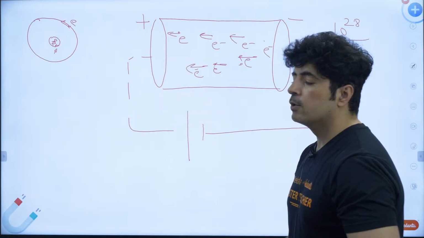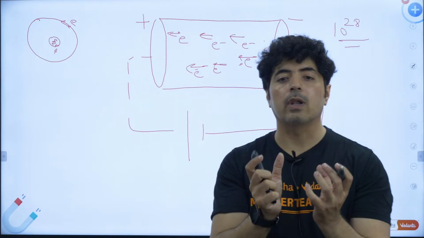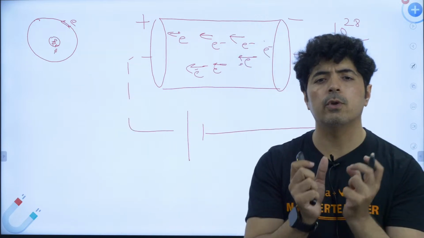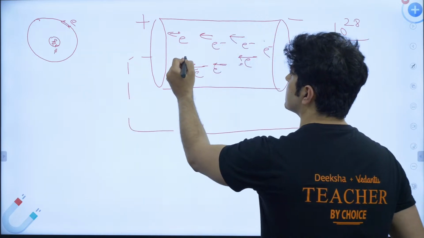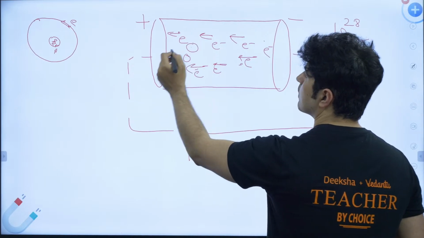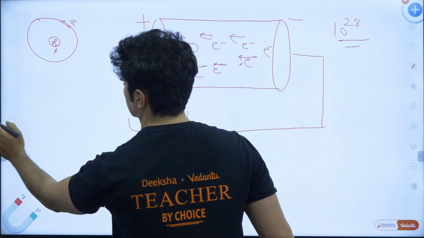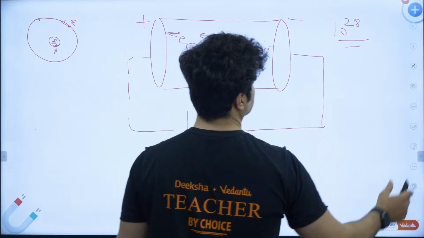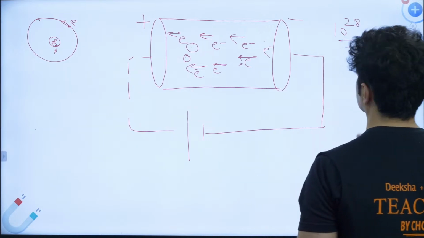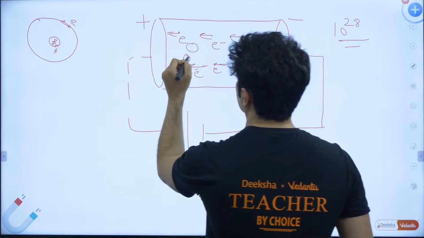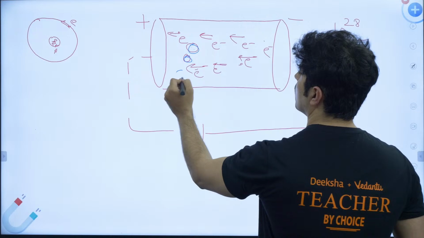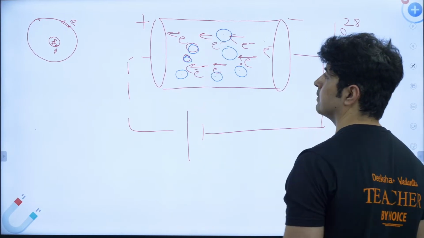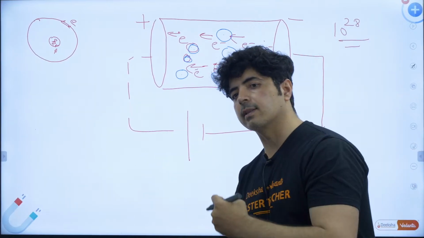When they start moving, what happens? Lot of them collide with the atoms, because there are atoms which are not moving. Let me show the atoms in blue. So these electrons go and strike the atoms.